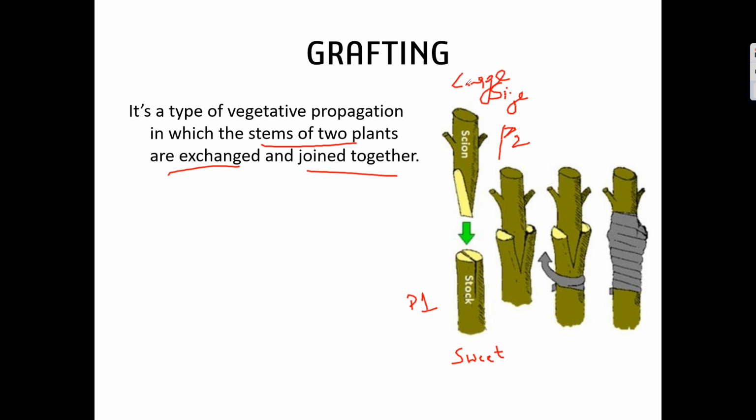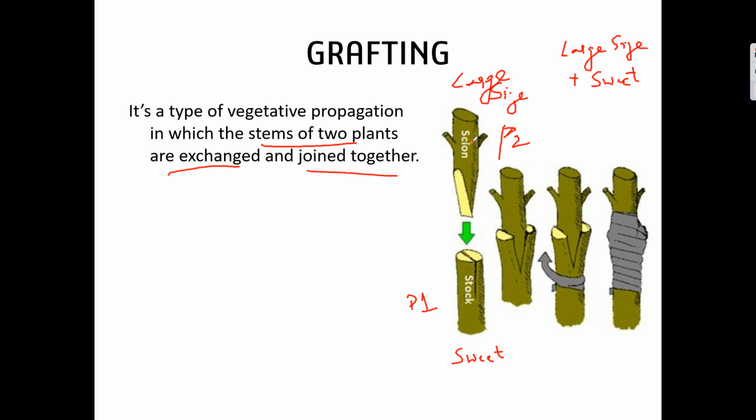So we want a plant which gives large size plus sweet mangoes. So what the farmer has done is cut the stem of plant 1 as well as plant 2, and he has inserted this and tied it.